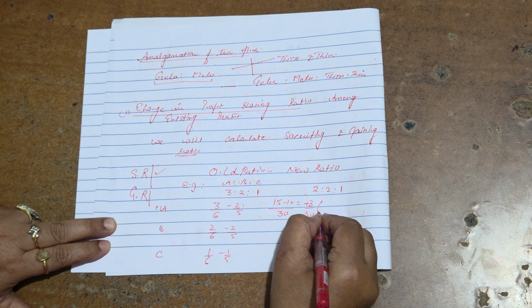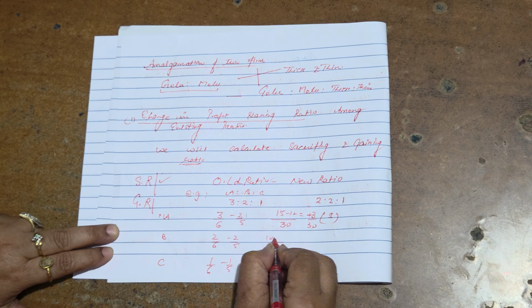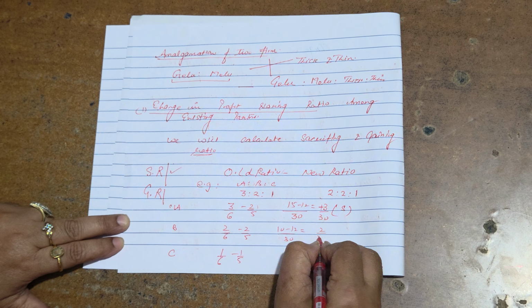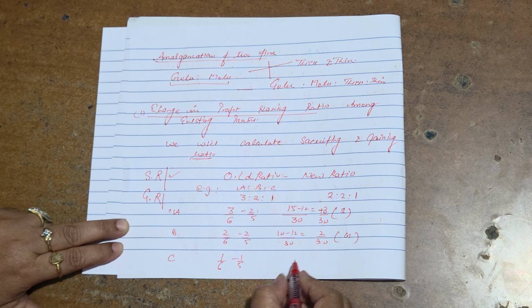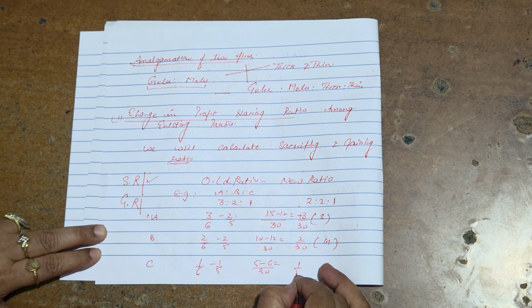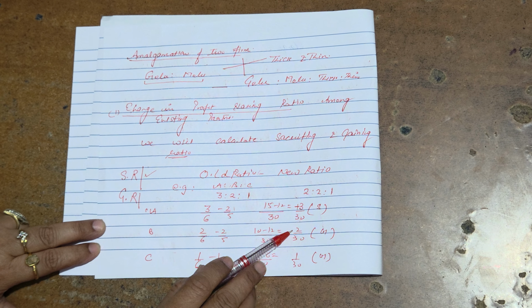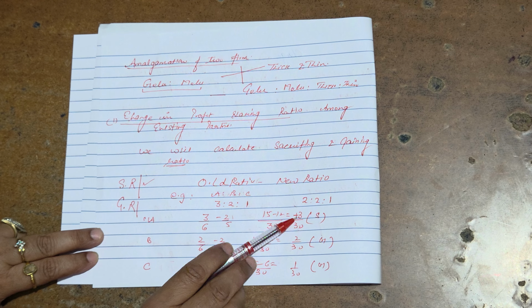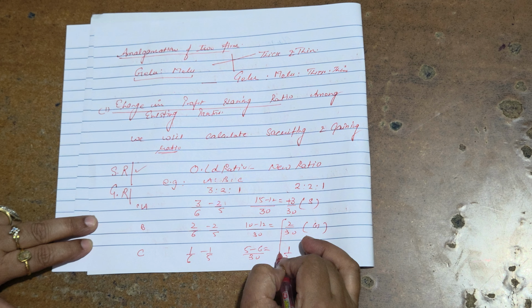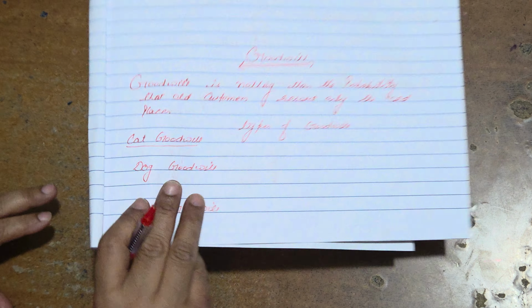If the sign is plus, then you are going to sacrifice: 3/30. 10 minus 12, 2/30 is equal to gain, 2/30. 5 minus 6, 1/30 is equal to gain. Sacrificing ratio and gaining ratio will be equal. 2/30 plus 1/30 is equal to 3/30.